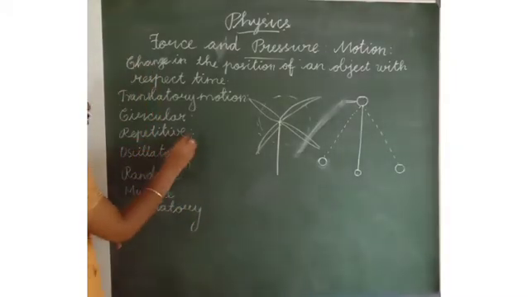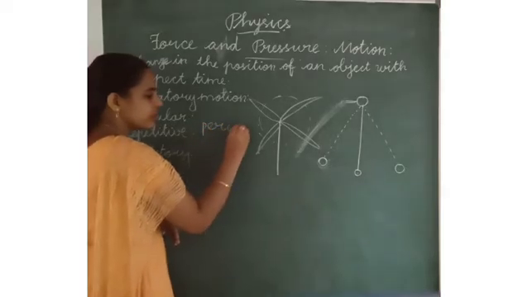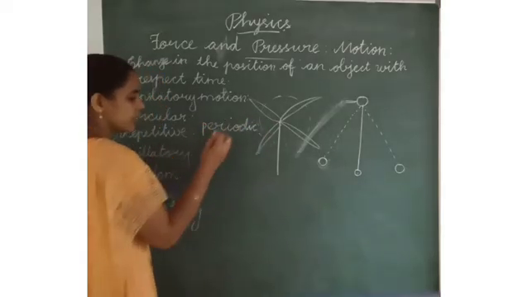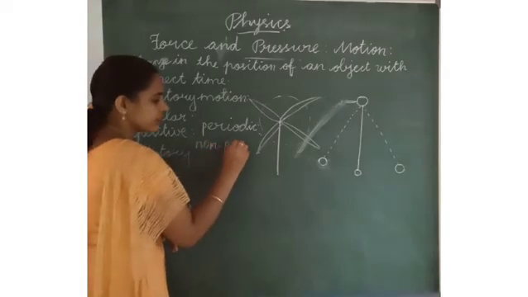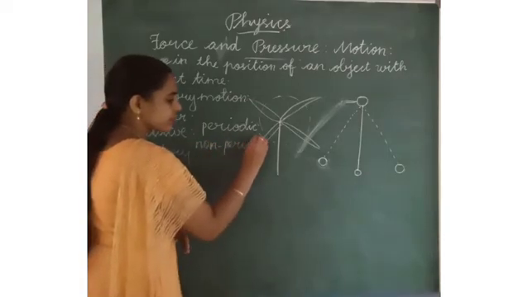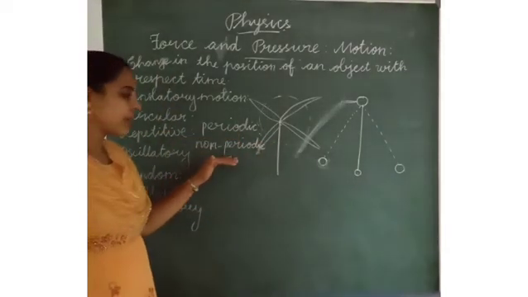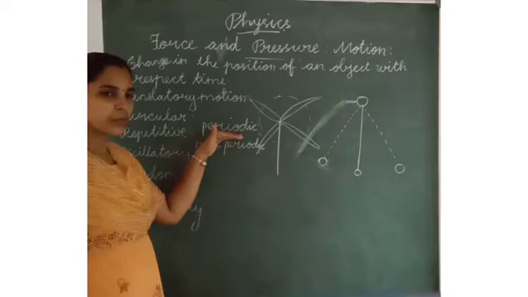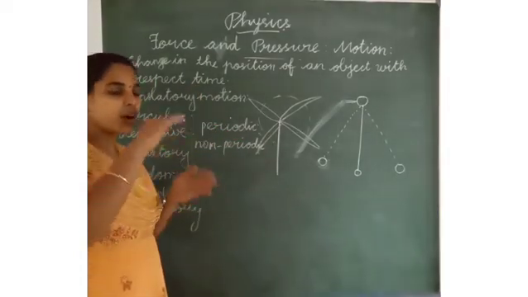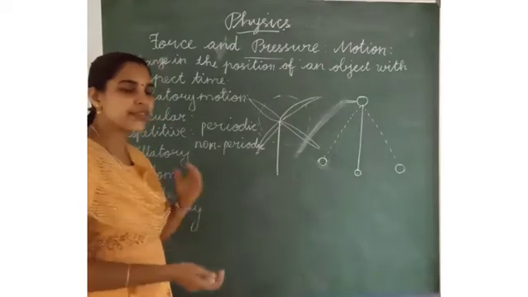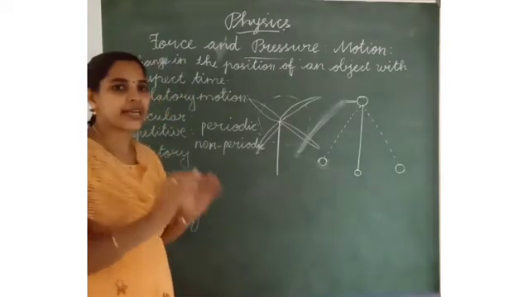It has two types: one is periodic motion, and another one is non-periodic motion. Periodic motion means an object will rotate or be in motion and repeat at a regular time.